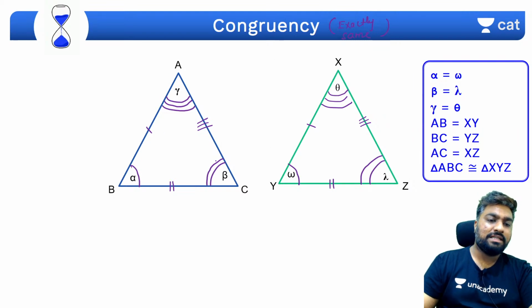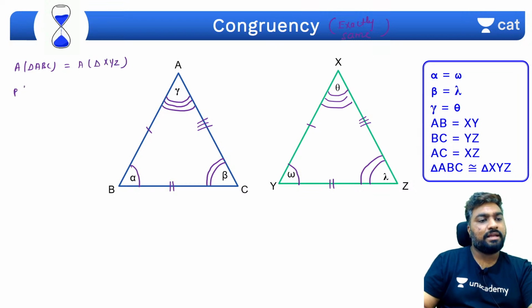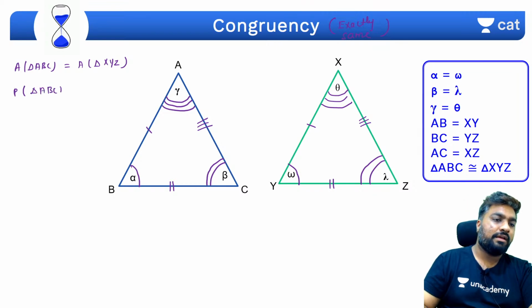If all the dimensions are equal, then area will also be equal. Area of triangle ABC will be equal to area of triangle XYZ. Because all the dimensions are equal, perimeter will also be equal.